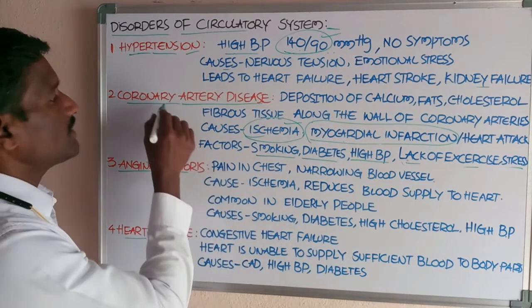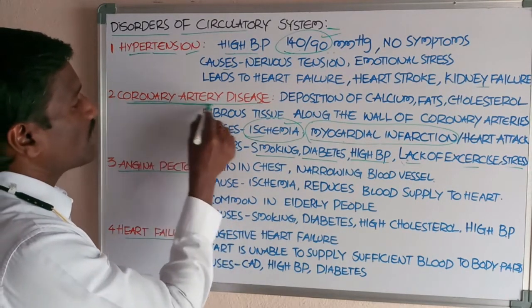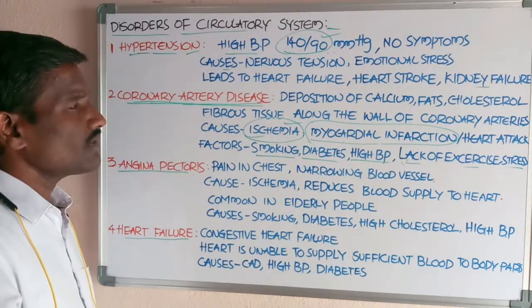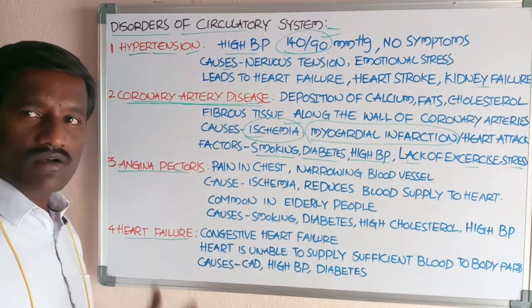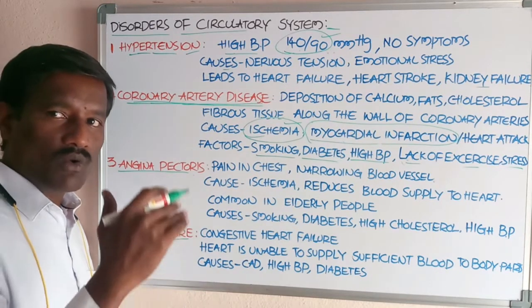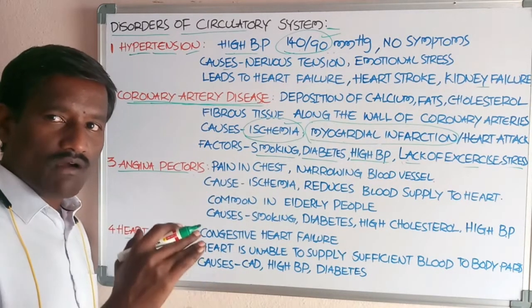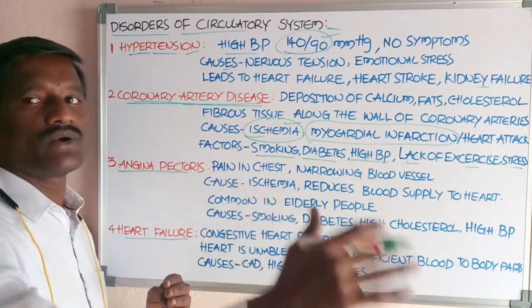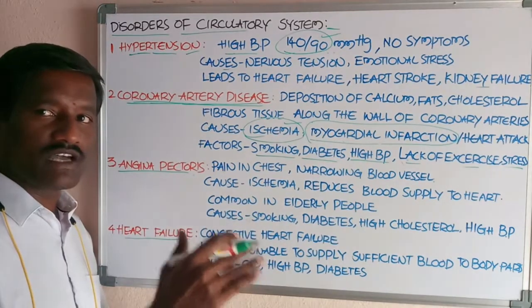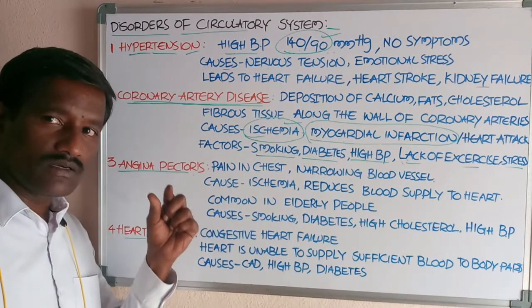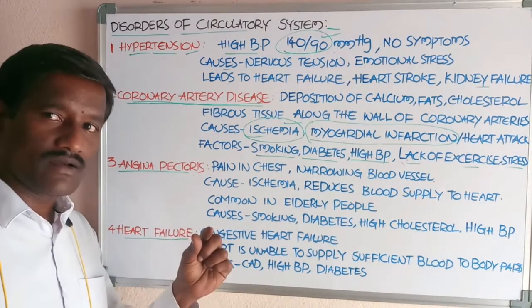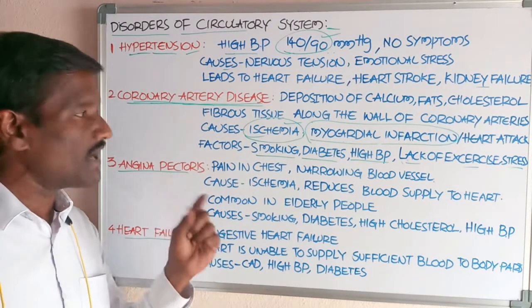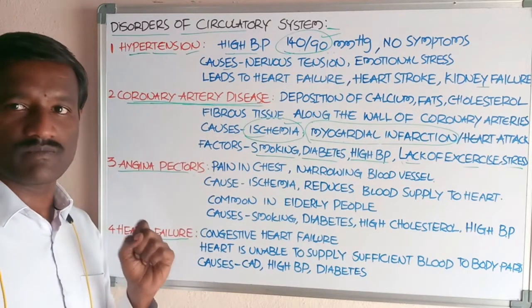The next one is coronary artery disease. What about coronary artery disease? You already know the coronary arteries. Coronary arteries supply the blood to the muscles of the heart. The heart supplies blood to its own muscles by the coronary arteries.